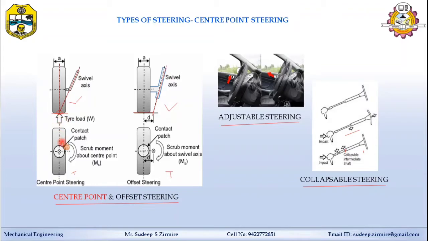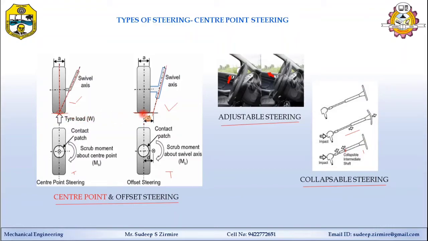So it is an arrangement where the steering axis cuts the wheel center plane at the same point at which the road wheel makes contact with the ground. This is called the center point steering.